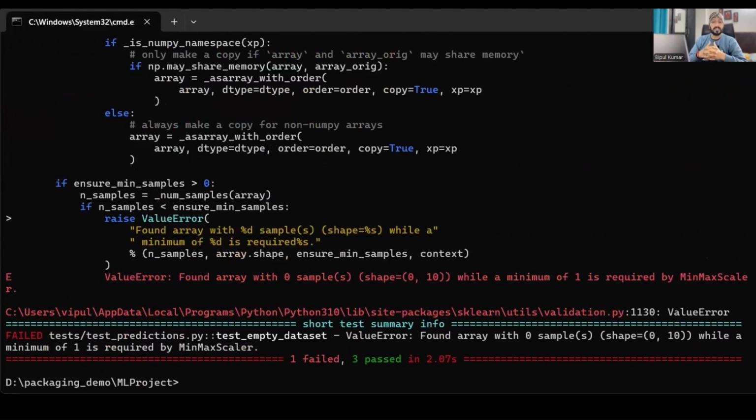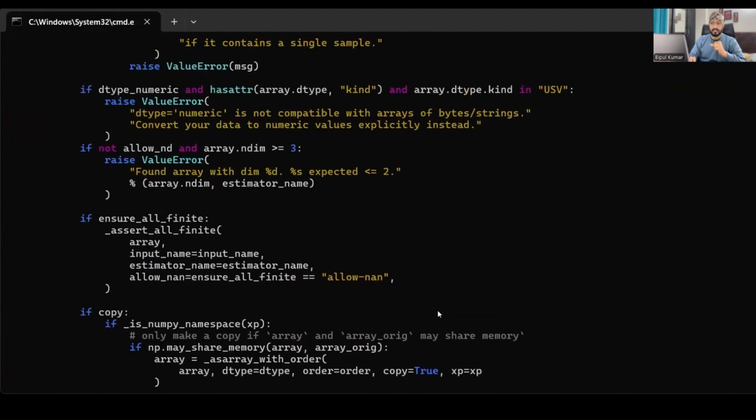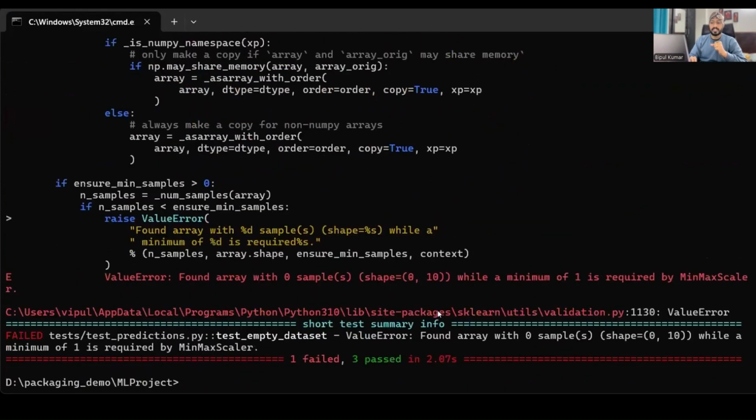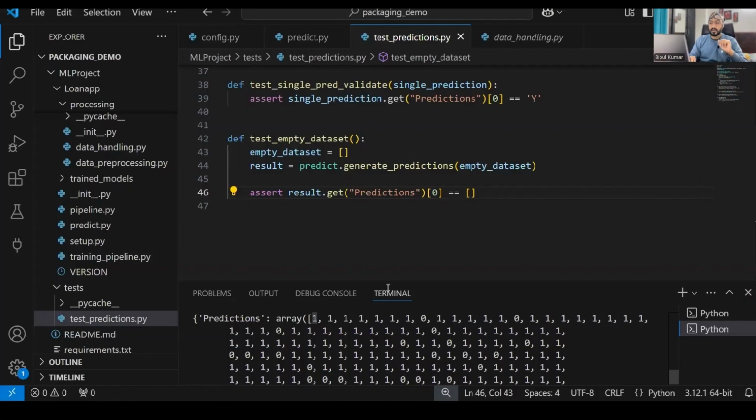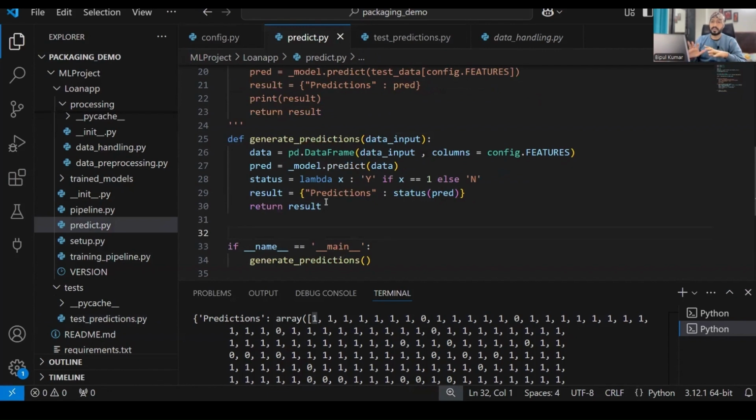You can see one test failed, okay, as it was expected. That means because of this situation, my app may crash. Okay, now why is it saying one test failed? Because we had not given any logic to handle the empty dataset. Where should I give the logic? I should give the logic in our predict function, or you can say in the generate prediction function. In the predict file, in the generate prediction, we have to write a logic to handle the empty dataset, right? So let's try to modify this particular function.